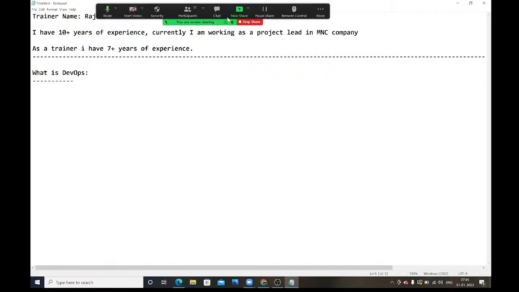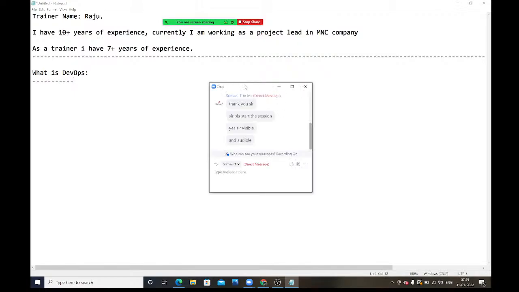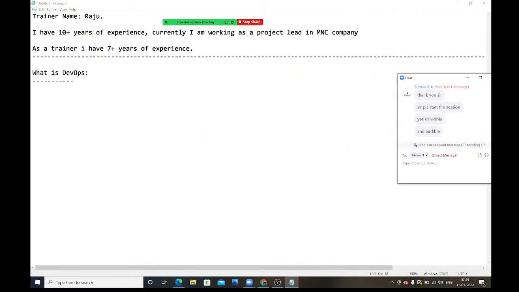Anyone have an idea? Please respond in the chat box. What is DevOps? If you open any website, Google Chrome or anything, and type what is DevOps, generally what definition will it give? You can see it in most of the places like this.